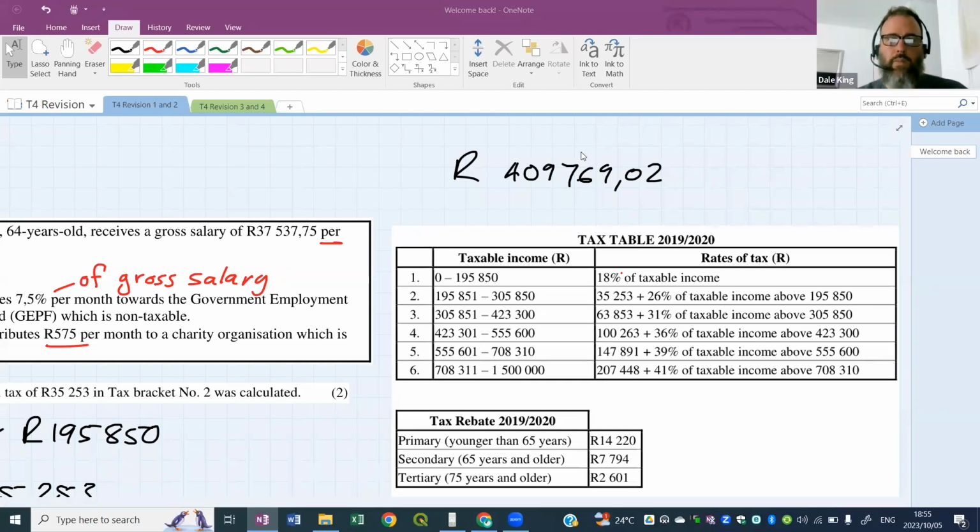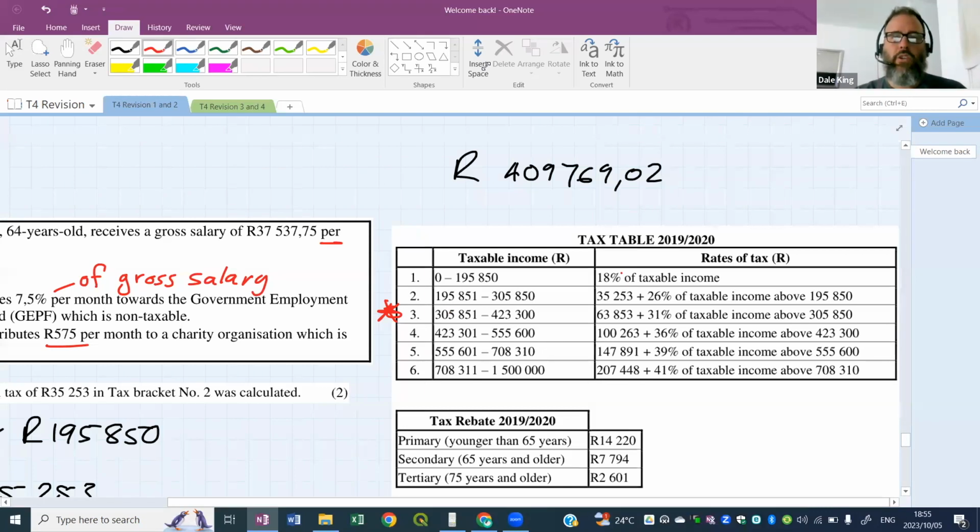Yes, so we've got people saying, sir, you need to be in bracket 3. You're absolutely correct. We need to be in bracket 3. All right. So look at bracket 3, look at the calculation, and let's do that calculation tonight. And then on Tuesday next week, we'll come back to this question and show how to do the rebates.